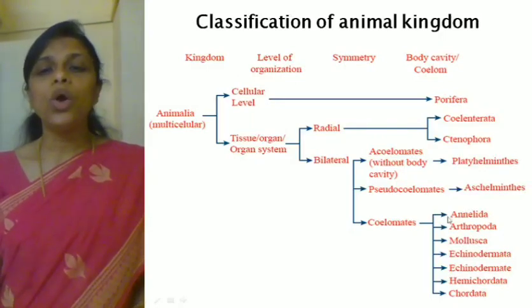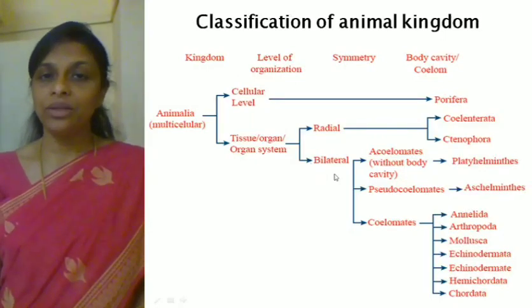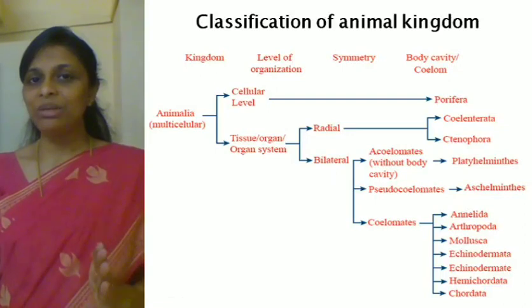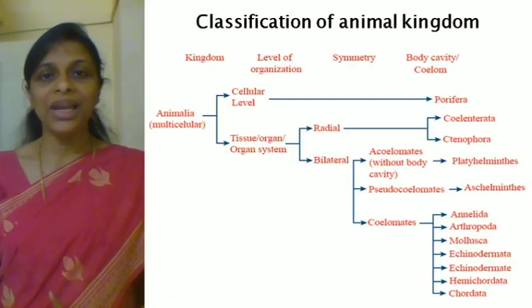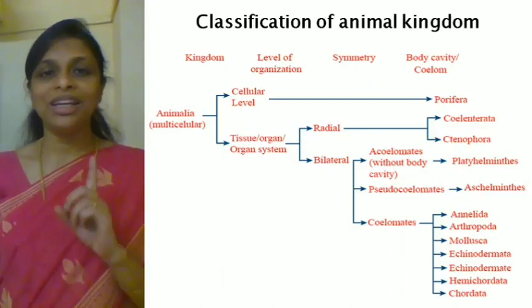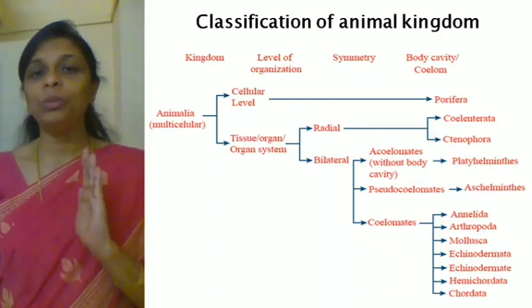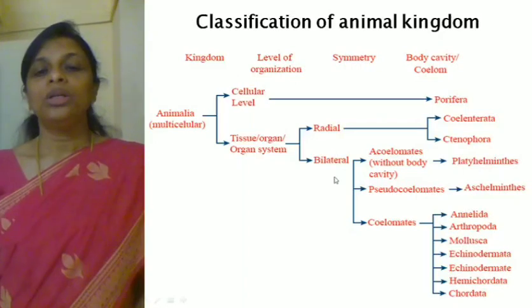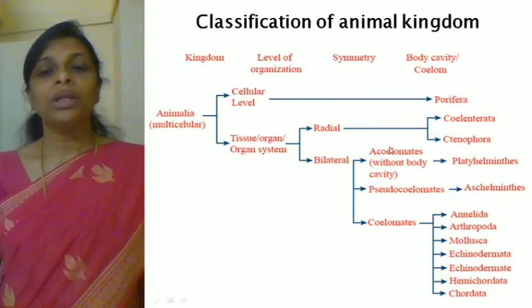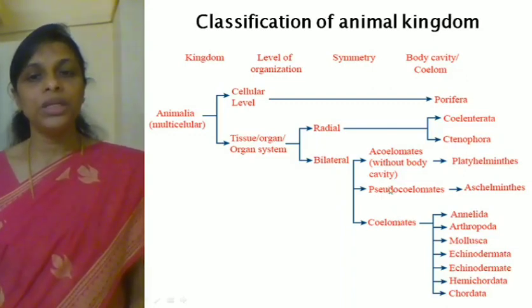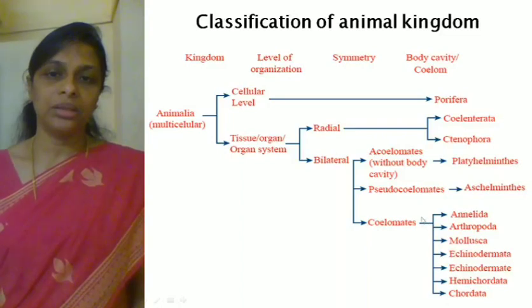Then all the remaining phyla exhibit bilateral symmetry. So what is bilateral symmetry? The body can be divided into 2 equal halves by a single plane passing through the median longitudinal axis. I hope you remember that. Okay. Those animals which exhibit bilateral symmetry are divided into 3 different groups: acoelomates, pseudocoelomates and coelomates.